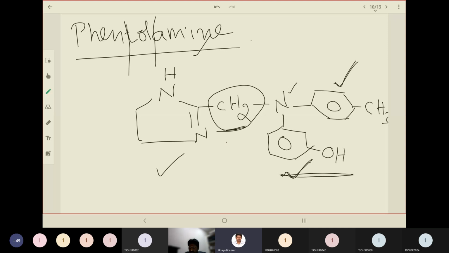So try to remember this way. If you compare the name, tol and phenol are both attached to the amine, phentolamine. This part is covered in the name itself. And you have to remember that the imidazoline ring is attached to this setup through one methylene group.